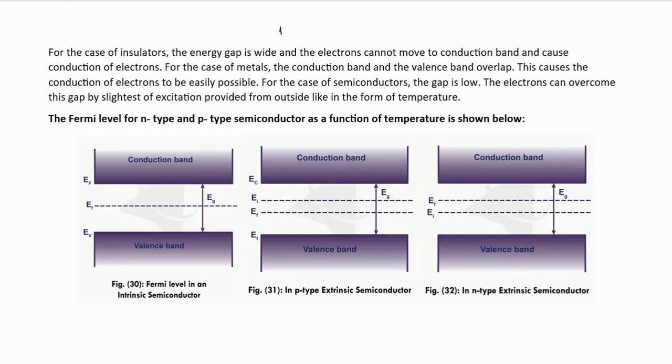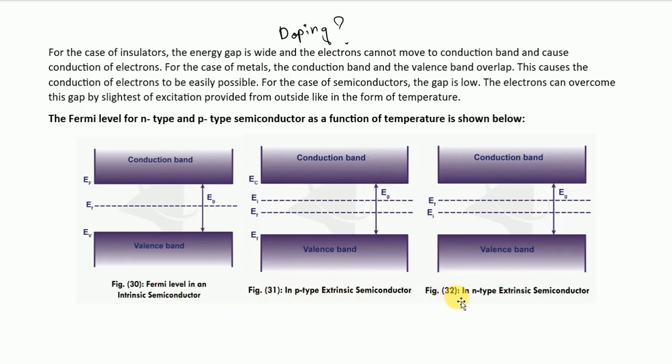Now, what is meant by doping? When we add impurities to pure semiconductors, a process called doping, it creates either N-type or P-type semiconductor.